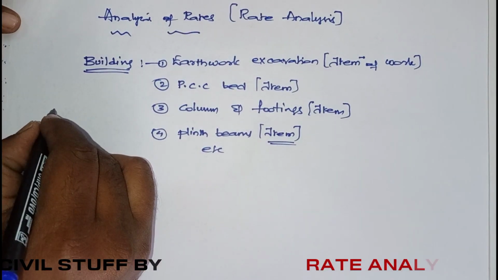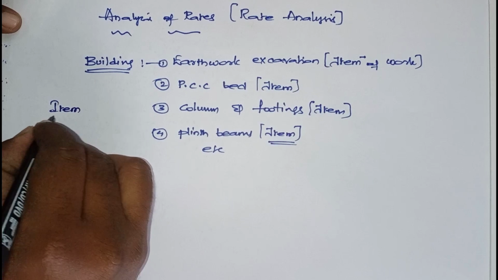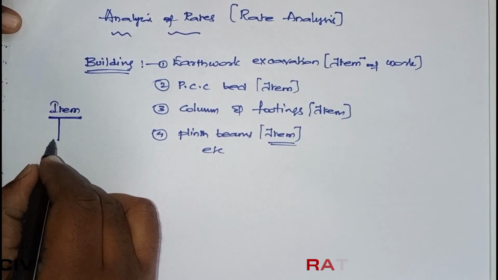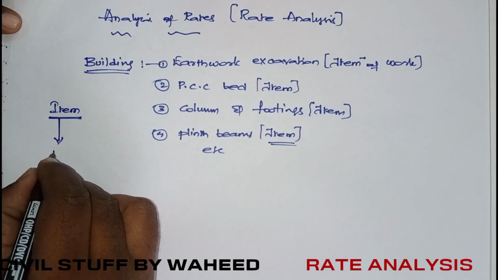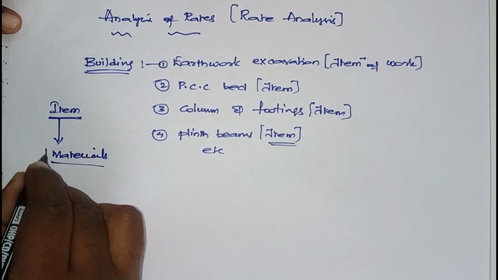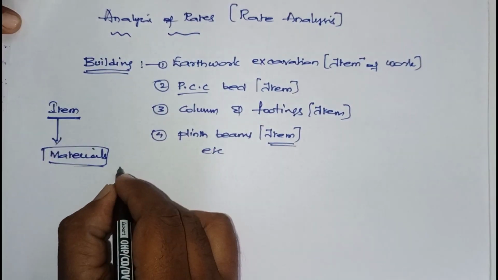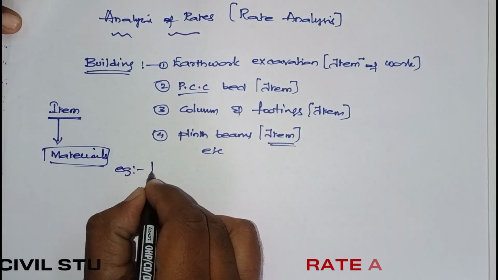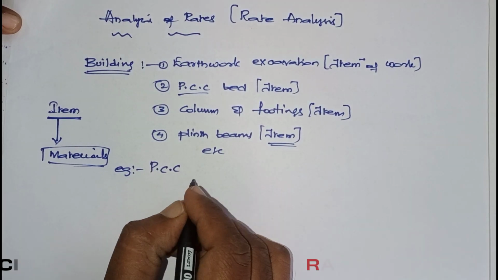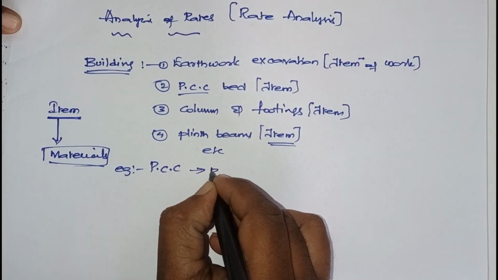Now, what is an item? An item is formed by different materials. For example, I am taking PCC, plain cement concrete.